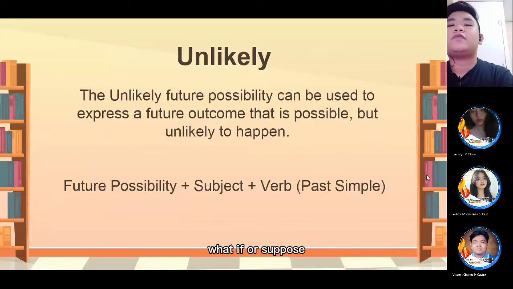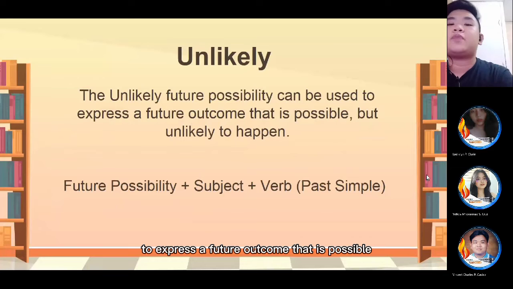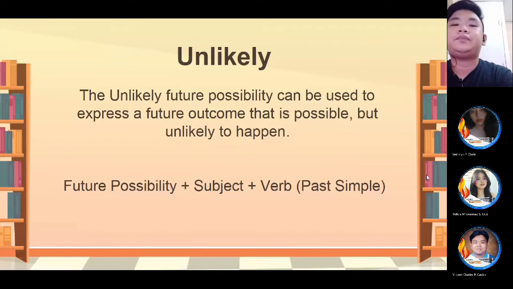"What if" or "suppose", followed by the past simple, can be used to express a future outcome that is possible but unlikely to happen. The unlikely future possibility can be used to express a future outcome that is possible but unlikely to happen.